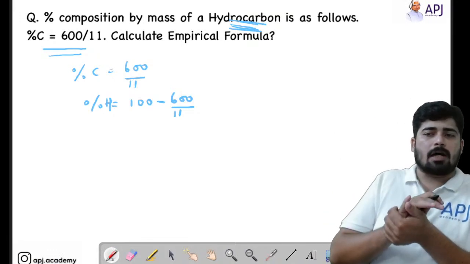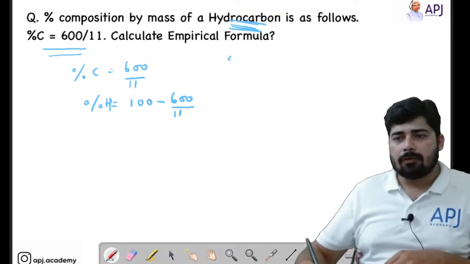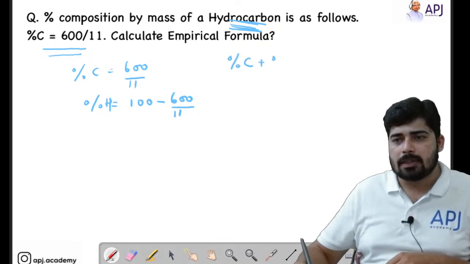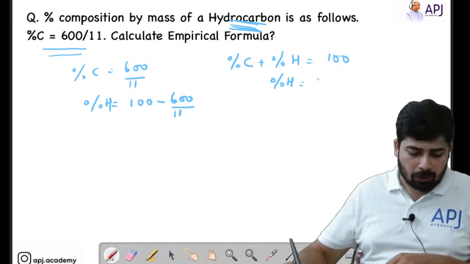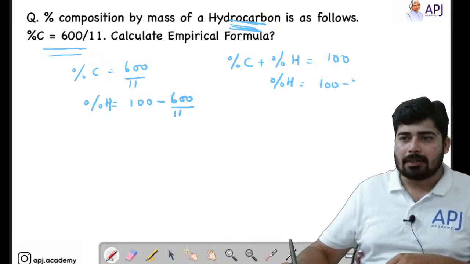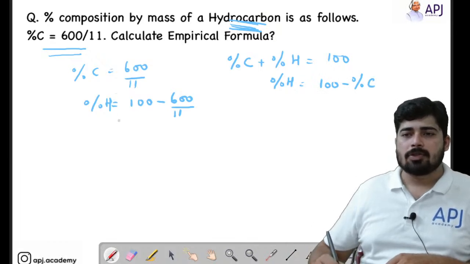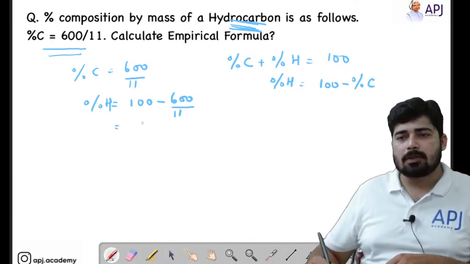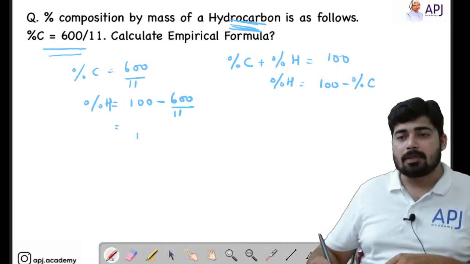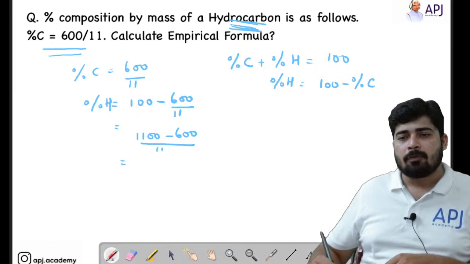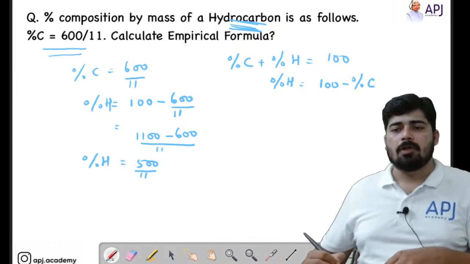So 100 minus percentage carbon, that is 600 by 11. So 1100 minus 600 divided by 11 means 500 by 11 is the percentage hydrogen.